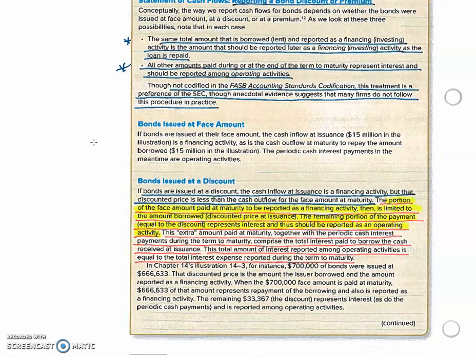You show as a financing activity the repayment of the amount that you borrowed, and the difference in the discounted amount gets reported as an operating activity.